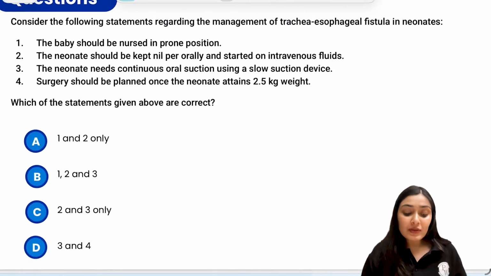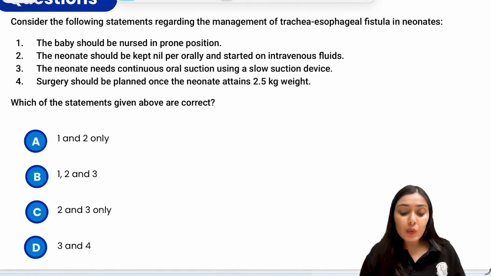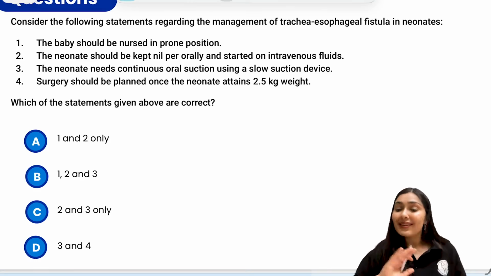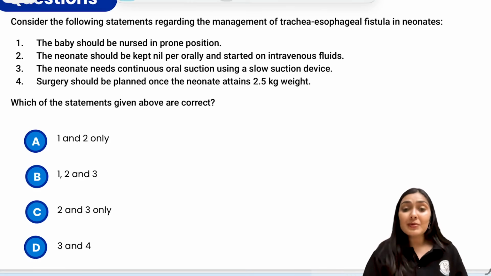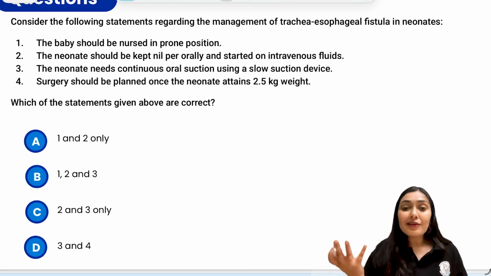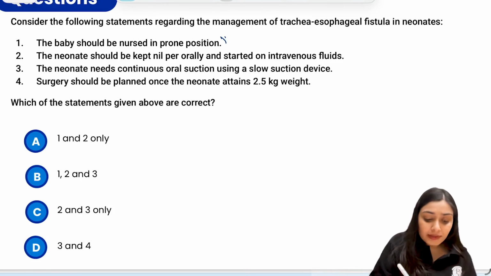Consider the following statements regarding the management of tracheoesophageal fistula in neonates. The first statement says that the baby should be nursed in prone position. Prone means ulta. This should never be done. Baby should always be supine or propped up, especially in this scenario because we don't want any reflux to happen. So this is the wrong statement.